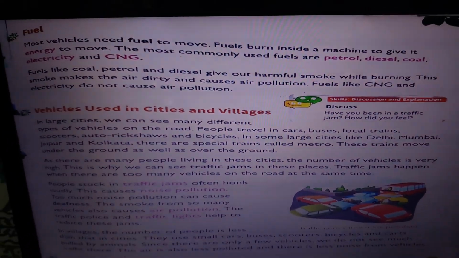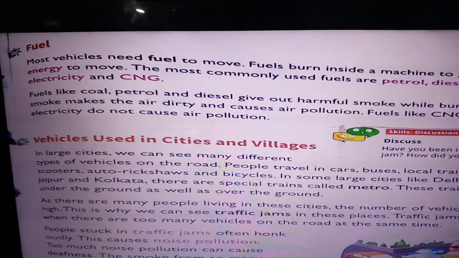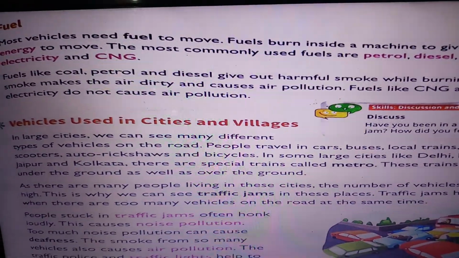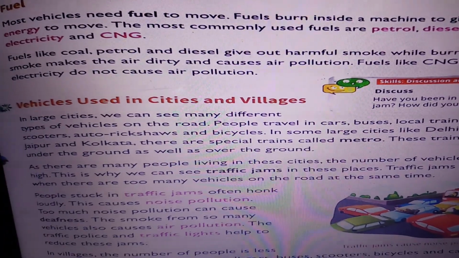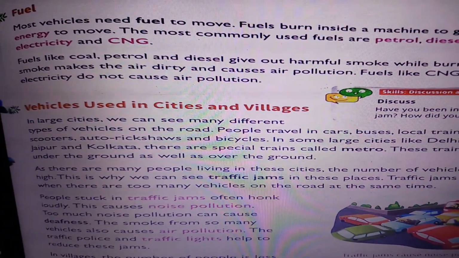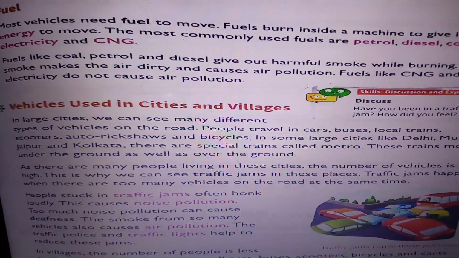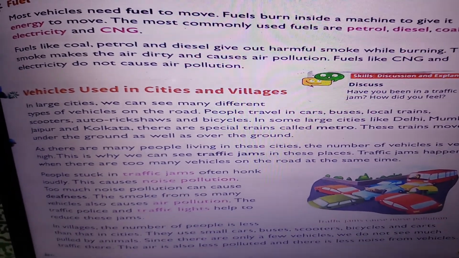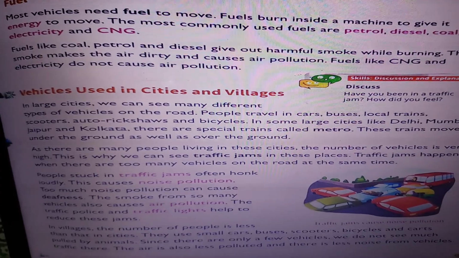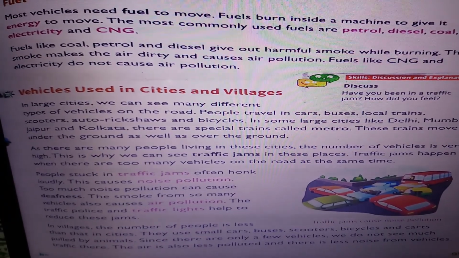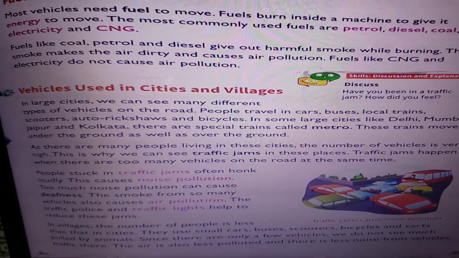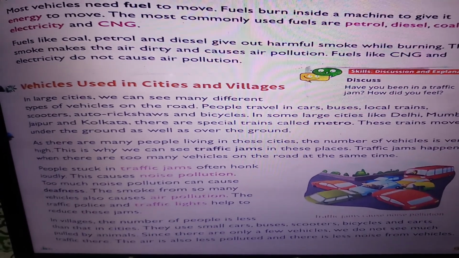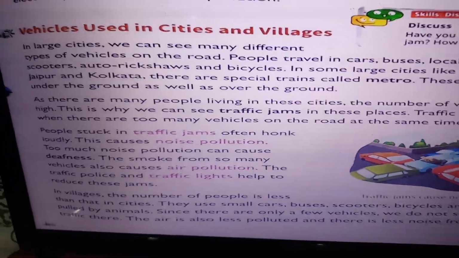So most vehicles, how do they run? They run with the help of fuel, isn't it? So fuels burn inside the machine to give it energy to move. The most commonly used fuels are petrol, diesel, coal, electricity and CNG. Fuels like coal, petrol and diesel give out harmful smoke while burning. This causes air pollution. Fuels like CNG and electricity do not cause air pollution. They are safe for the environment.